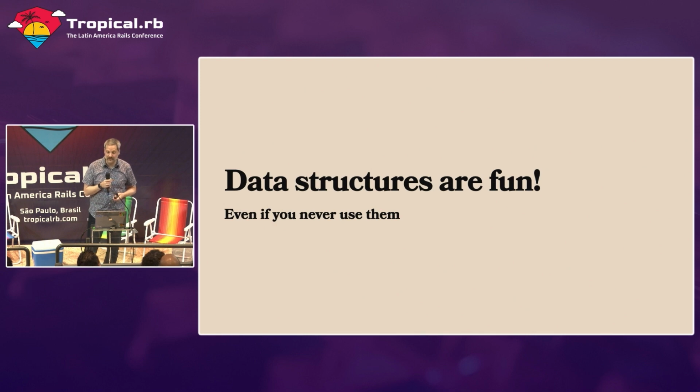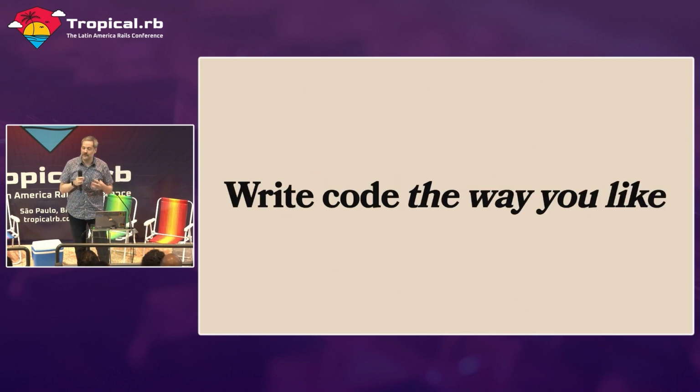But actually, one of the biggest things I want you all to take away is, I want you to write the code the way that you like. I was mentioning some things in this presentation where you could be more shape friendly, or do some things to make your code faster with the VM. Don't do that. Write your code however you like, and then it's up to us as Ruby core developers and Rails core developers to make your code faster. We want you to live happy programmer lives doing whatever you want to. So please don't change your coding style based on this presentation. I've given you forbidden knowledge. Don't use this forbidden knowledge.